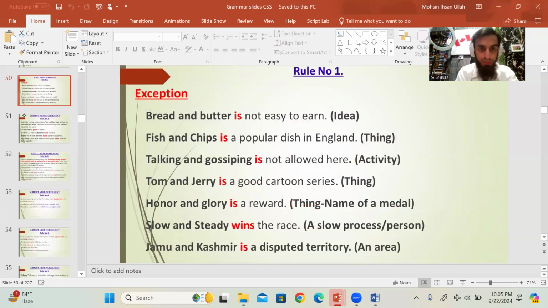ये वाले डिस्कस हो गए. Bread and butter, fish and chips, talking and gossiping is not allowed here. अच्छा, अब यहाँ पे ये जो talking and gossiping है, talking and gossiping is not allowed here. Now it represents one concept, one idea. लेकिन अगर आप ये बोलें talking and writing are not allowed, फिर दो concept हो जाएंगे, right? ये fish and chips और bread and butter की तरह one concept represent कर रहा है. Okay, so here we end.